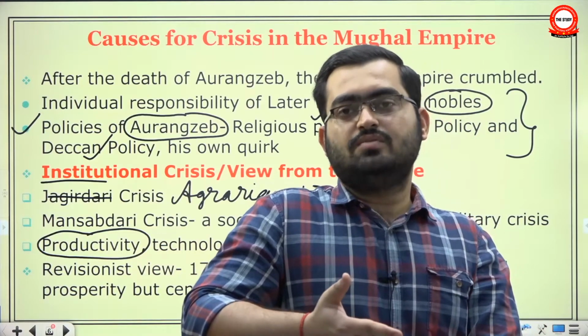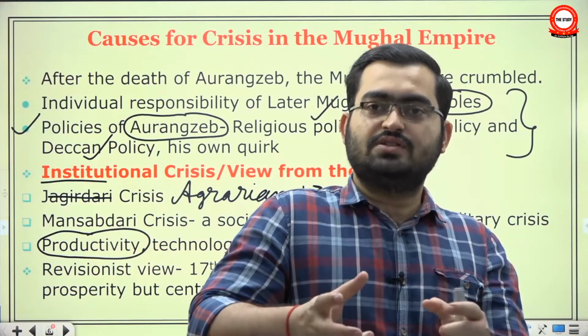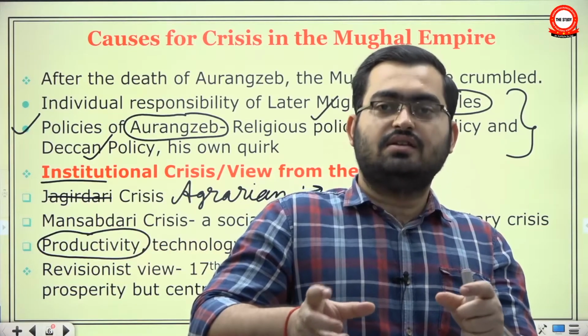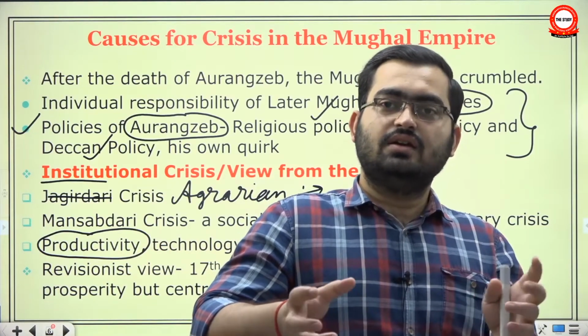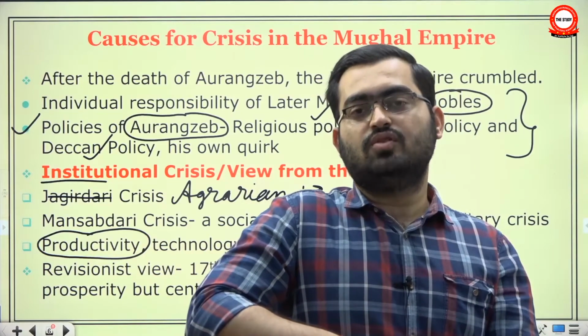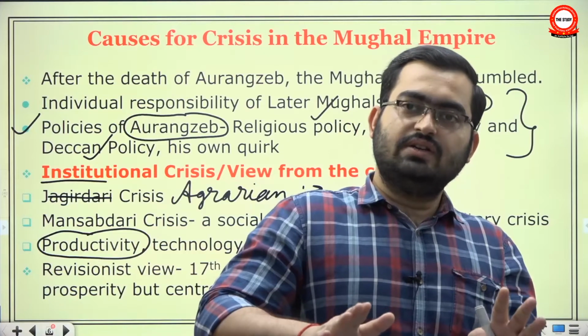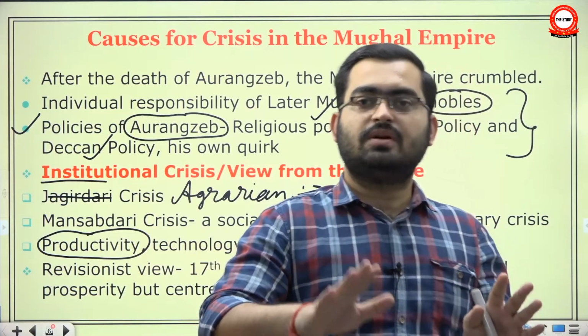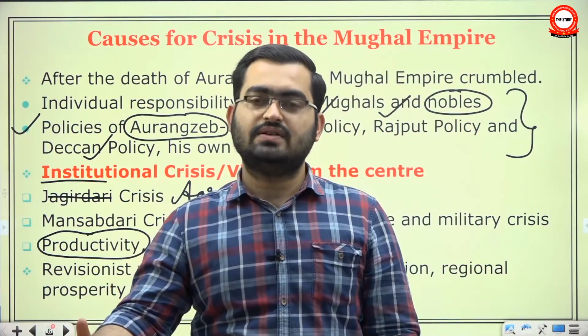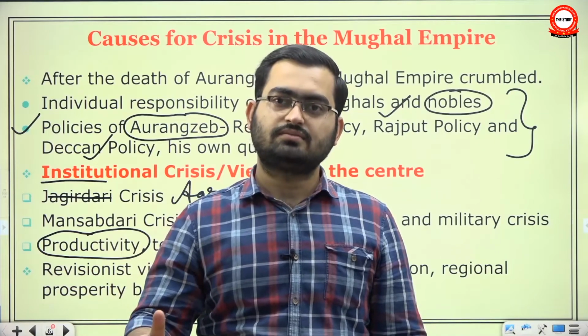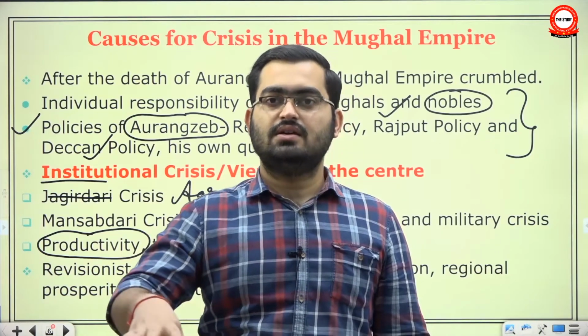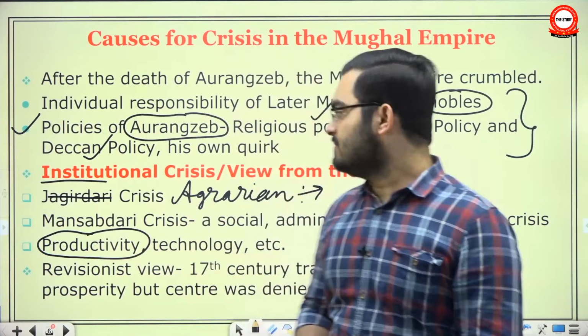Eventually, the local zamindars, especially when they had a caste relationship with the peasantry of the area, would rebel against the Mughal administration. And though peasant rebellions were common since the reign of Akbar, from the second part of the 17th century they became very frequent, to the extent that they destabilized the Mughal Empire.